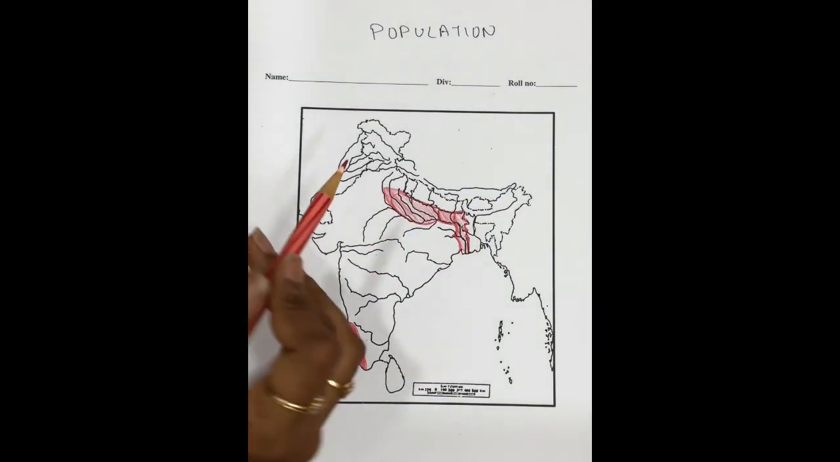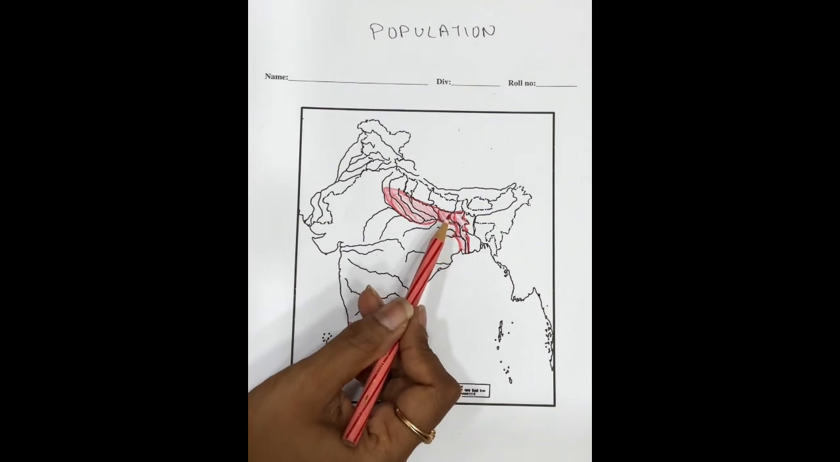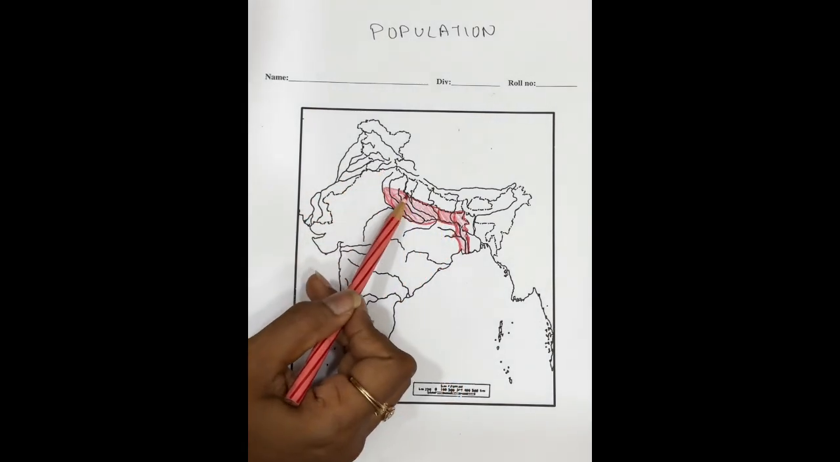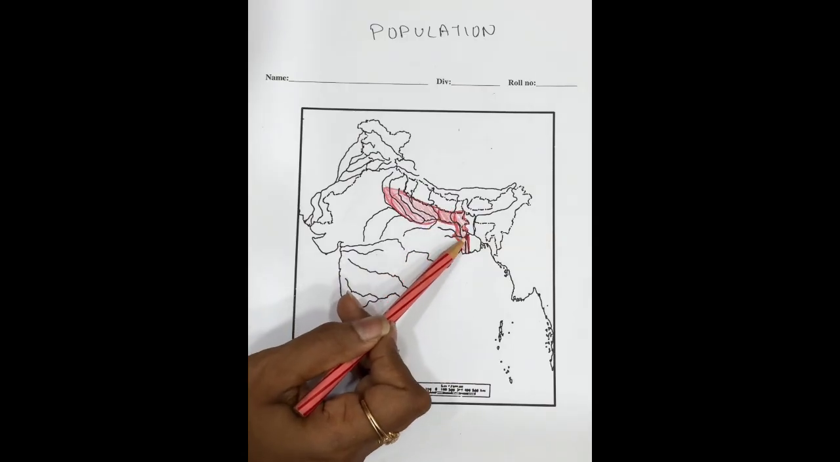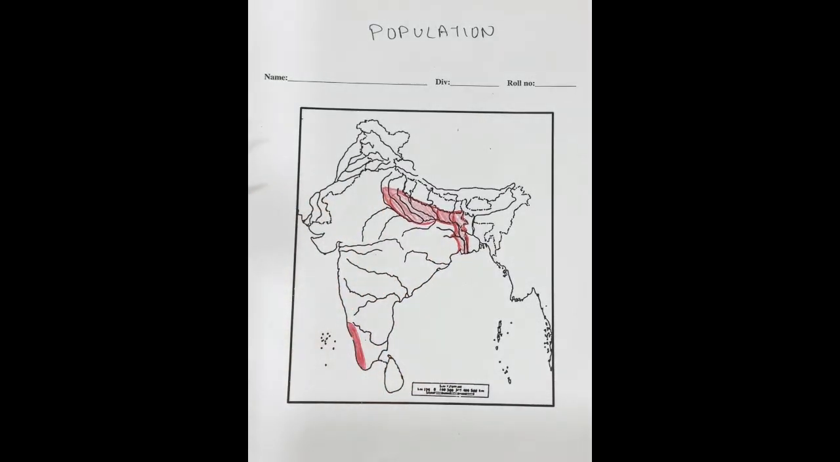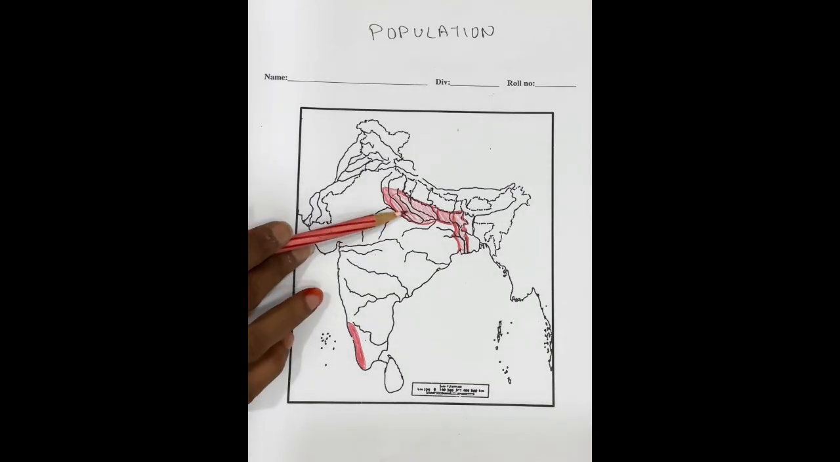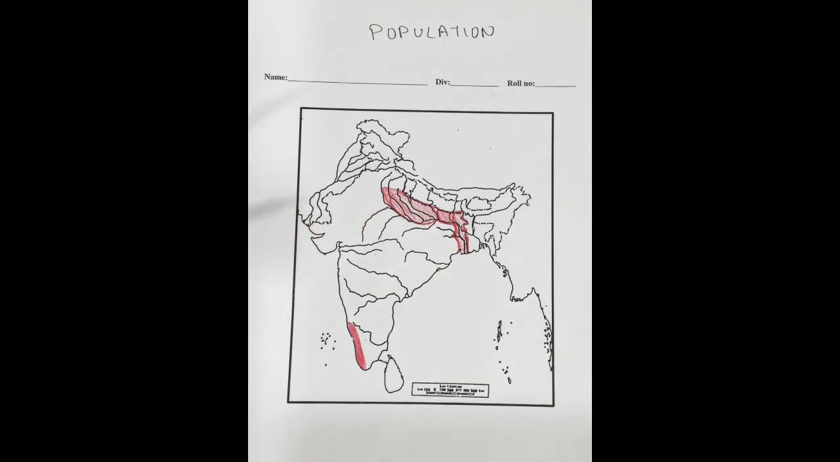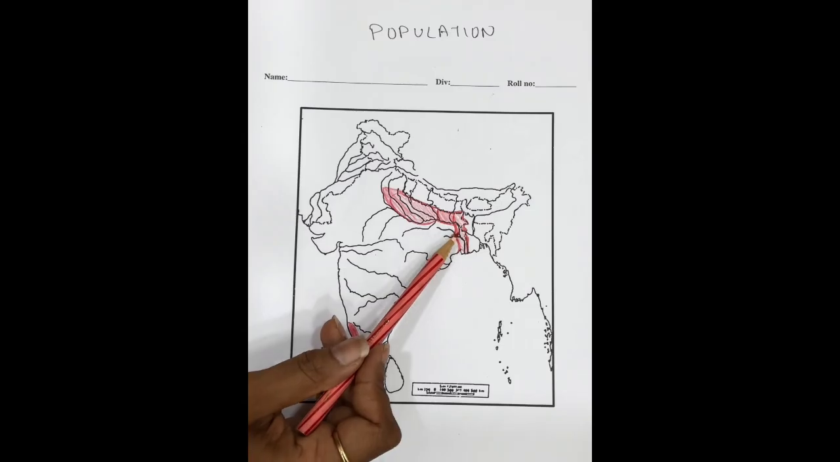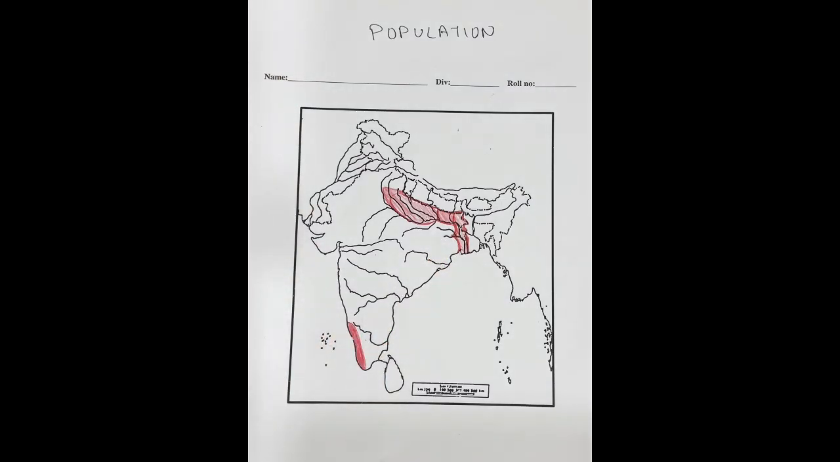Now, if I combine West Bengal, Bihar and UP, I have got the entire densely populated area of India, which is the Gangetic Plains. So basically Gangetic Plain is the densely populated area of India. Okay, but if they ask state-wise, then we should know this is UP, this is Bihar, this is West Bengal.